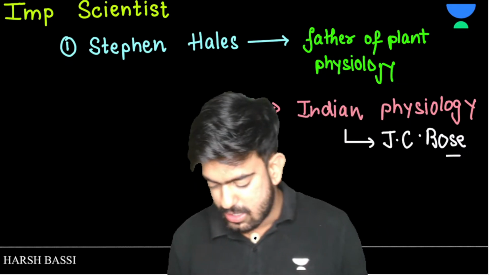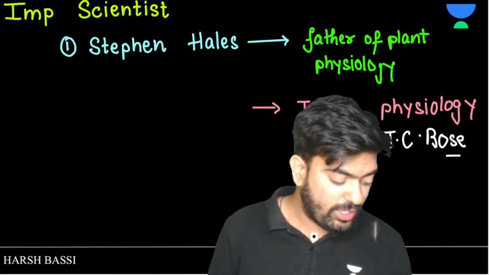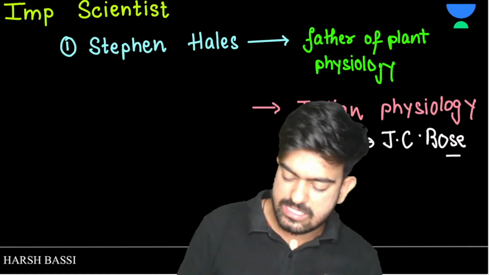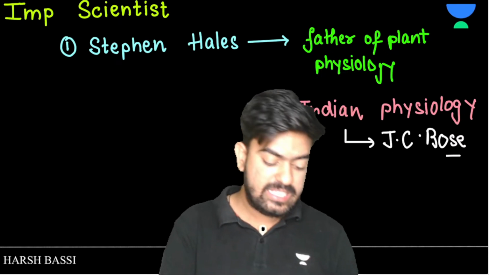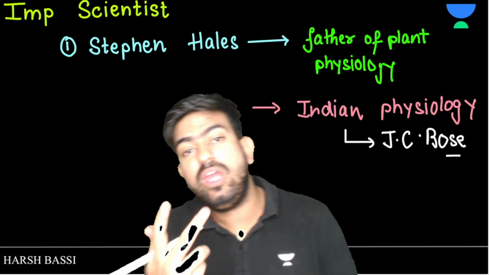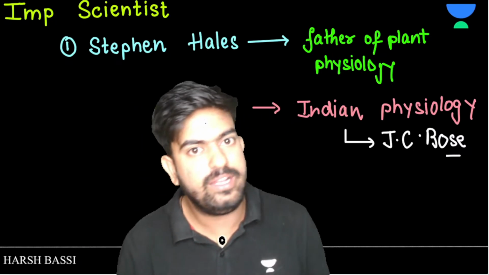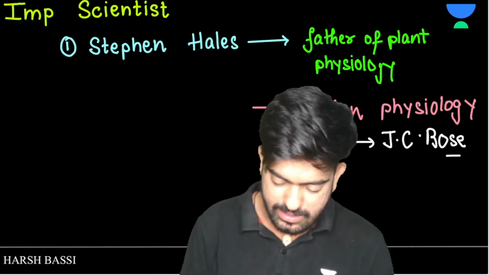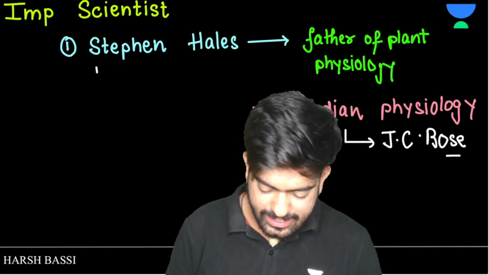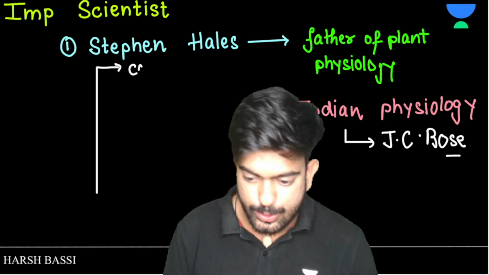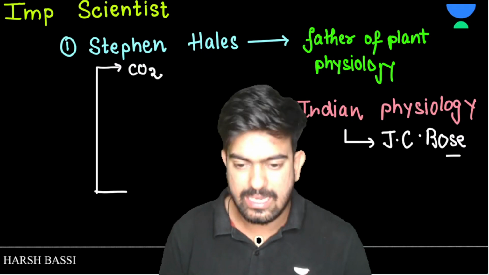Clear? Okay. Now, what did Stephen Hales, the father of plant physiology, do? He said that two things are responsible for photosynthesis: one is CO2 and the other is light.